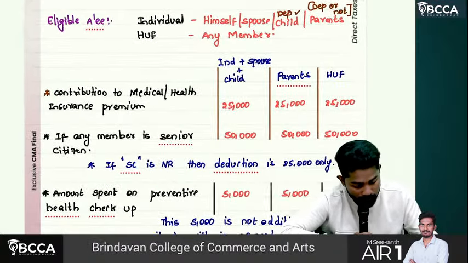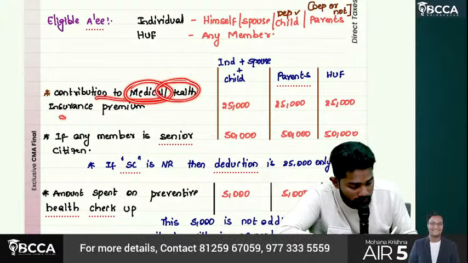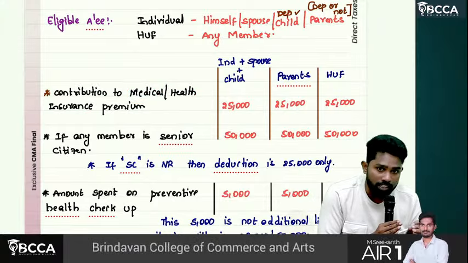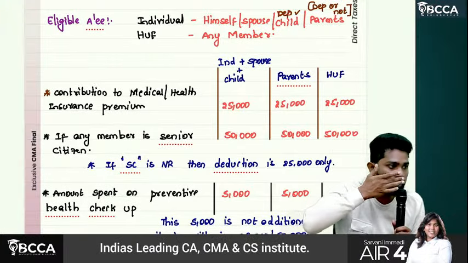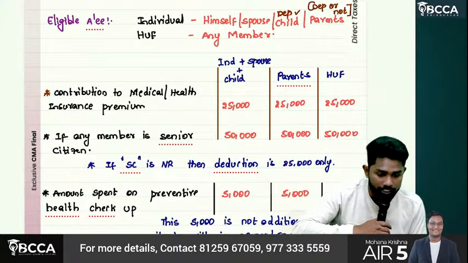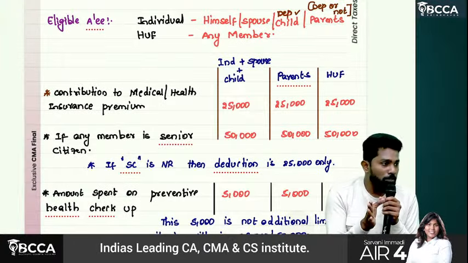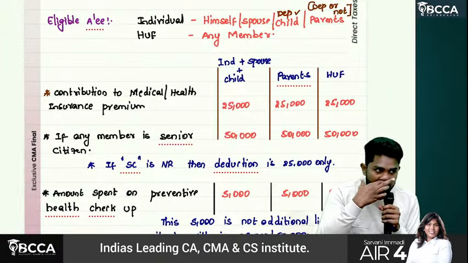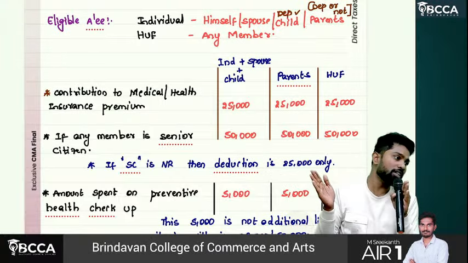So either you contributed to a medical or health insurance premium or to a health scheme. It doesn't mean you should only pay an insurance premium. Any health scheme related contributions you made, such as the national health scheme, are also eligible for deduction. Sir, if you are paying for yourself, your wife, children, and separately for your parents also, then you have two limits available.